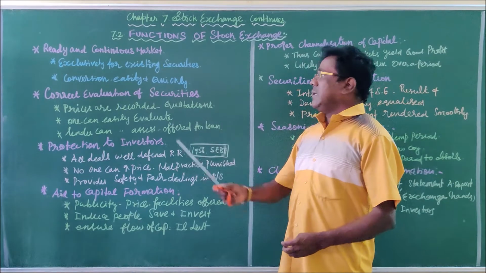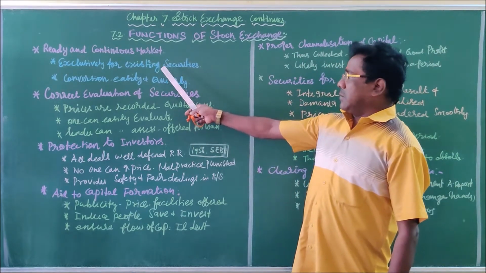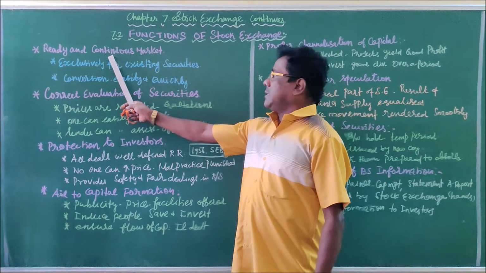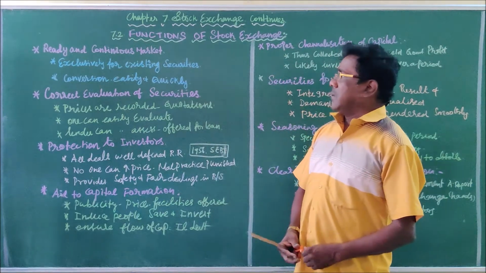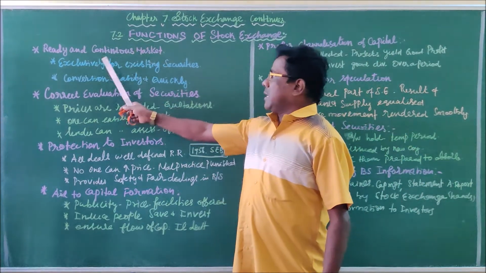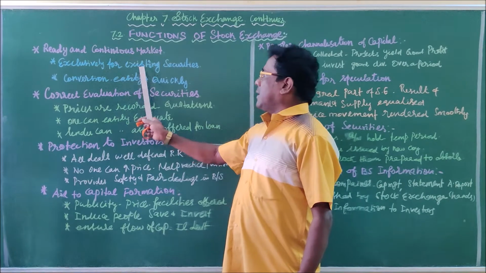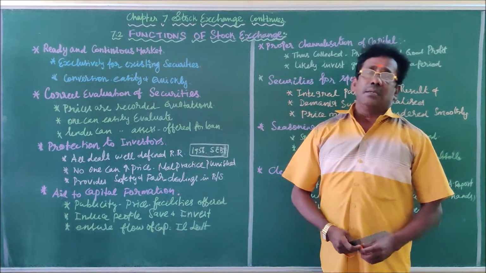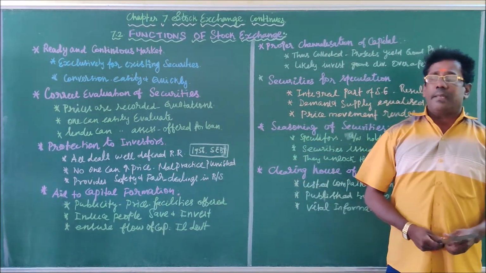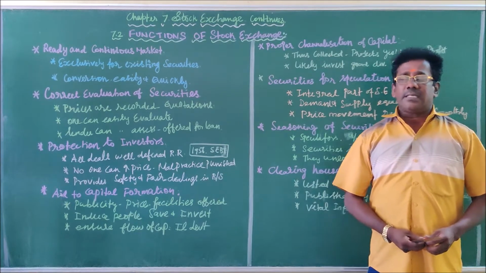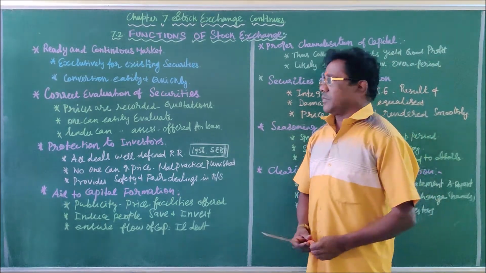Then the sale should be in the secondary market, that is, the stock exchange. That is why the stock exchange is exclusively for existing or second-hand securities: buying and selling of second-hand securities.